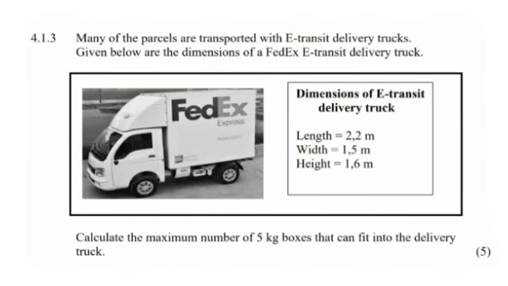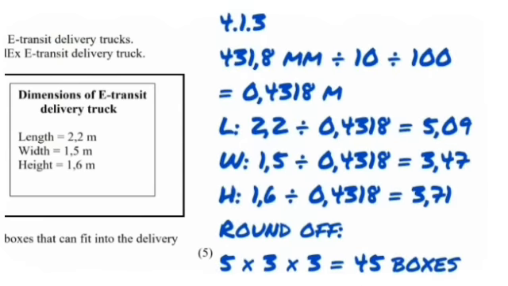So since the dimensions of the truck were given to us in meters, we are going to take our 431.8 that we had calculated as the side of the boxes, the 17 inches that we converted, right? And we are going to convert it to meters. So we divide by 10 and divide by 100, and it's going to give us 0.4318 meters. Then to calculate our packaging, we are going to say length. Take the length of the truck, which is 2.2, divided by the length of the box, which is 0.4318, and it gives us 5.09.